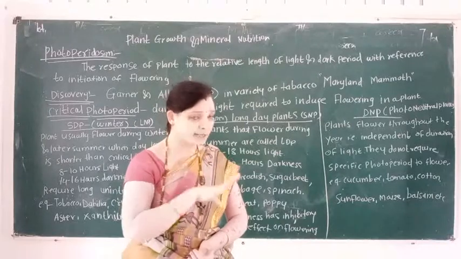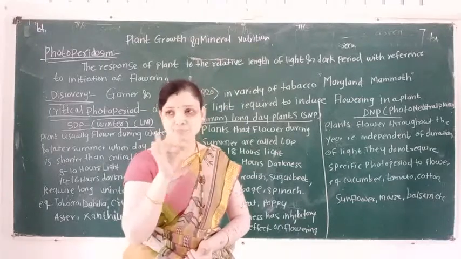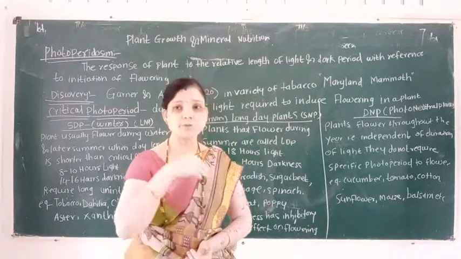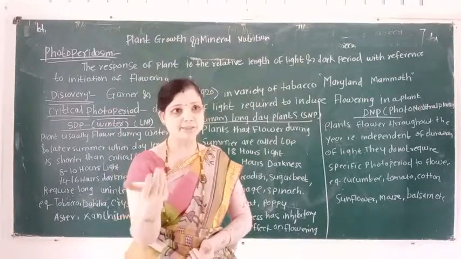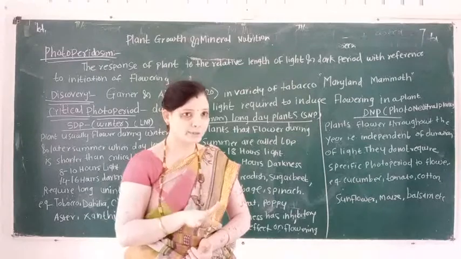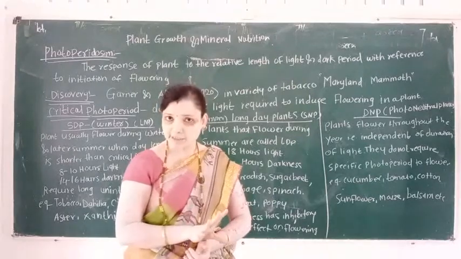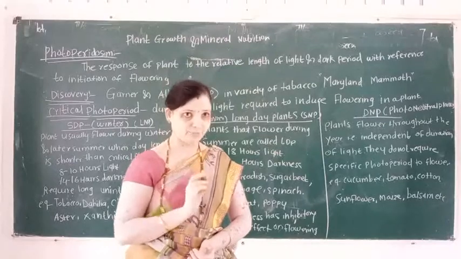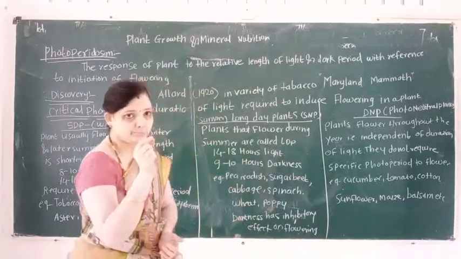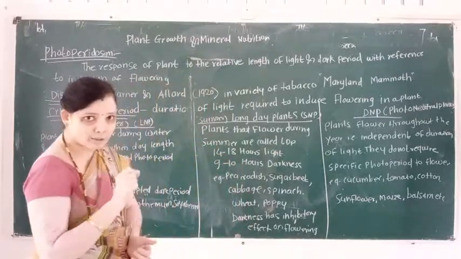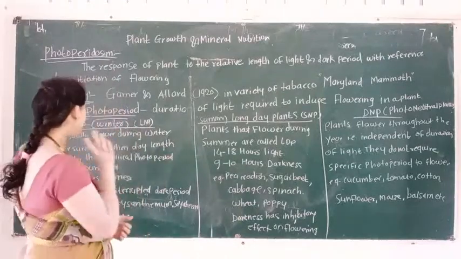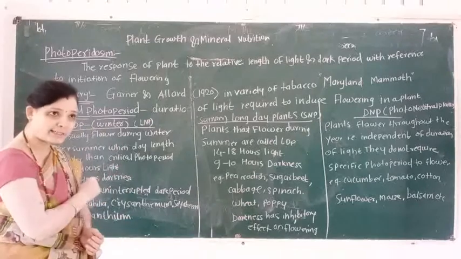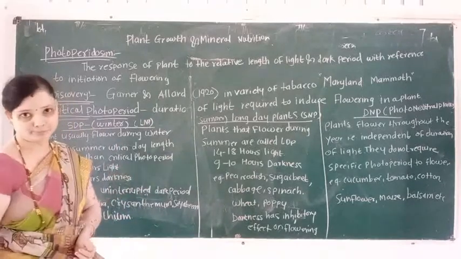The environmental factor is temperature as well as light, and light consists of three aspects: quality, quantity, that is intensity, and duration of light. Now students will learn an important definition: what is critical photoperiod?